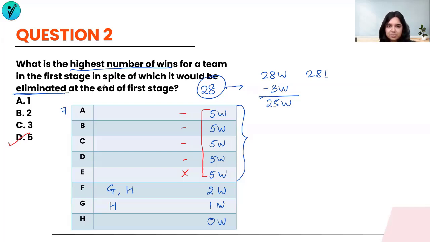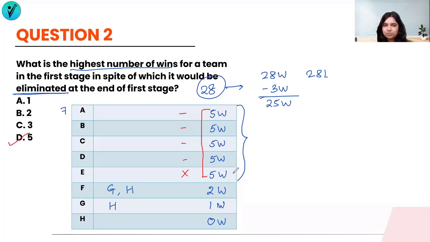This is the highest number of wins for a team in the first stage, in spite of which it would be eliminated at the end of the first stage. Let me try and explain this in another fashion, just for everyone who is still confused with this process. But remember, when a highest number of wins are asked and still the person is getting eliminated, you want to give the minimum points to the bottom scorers, and then the top few teams, you will give an equal number of points. It is as simple as that.